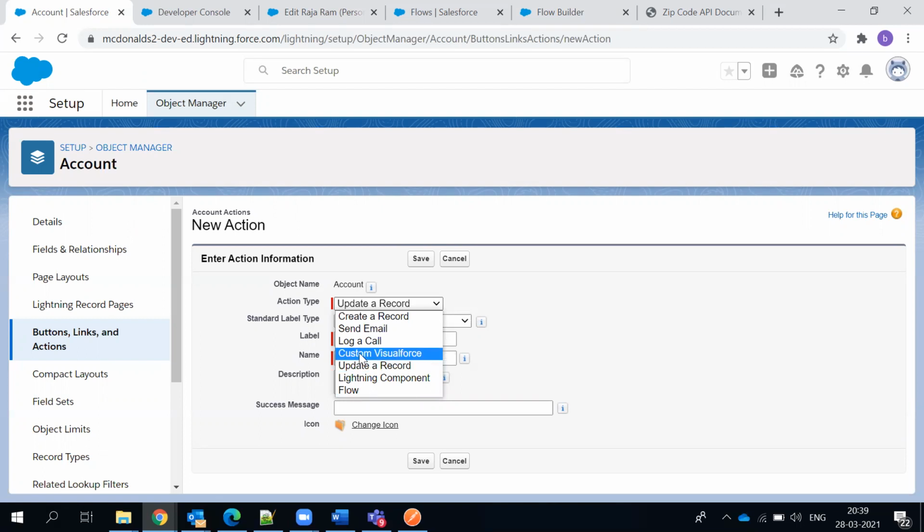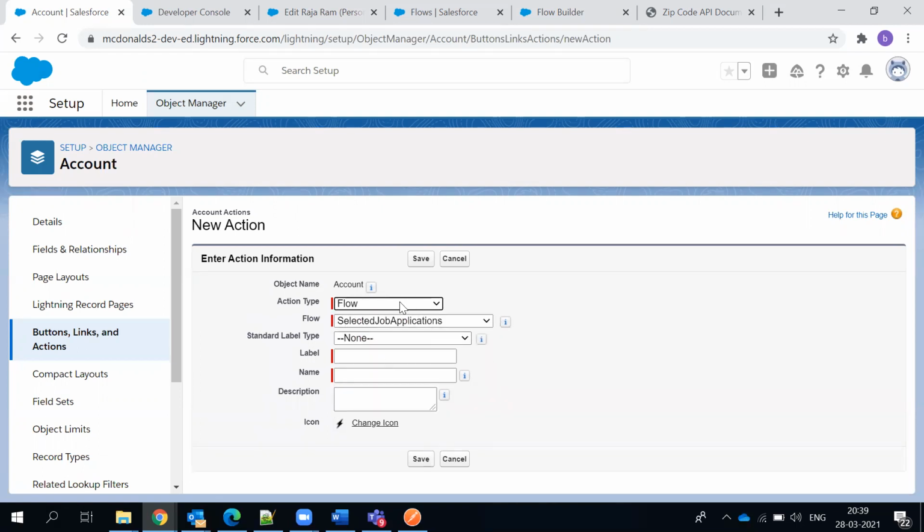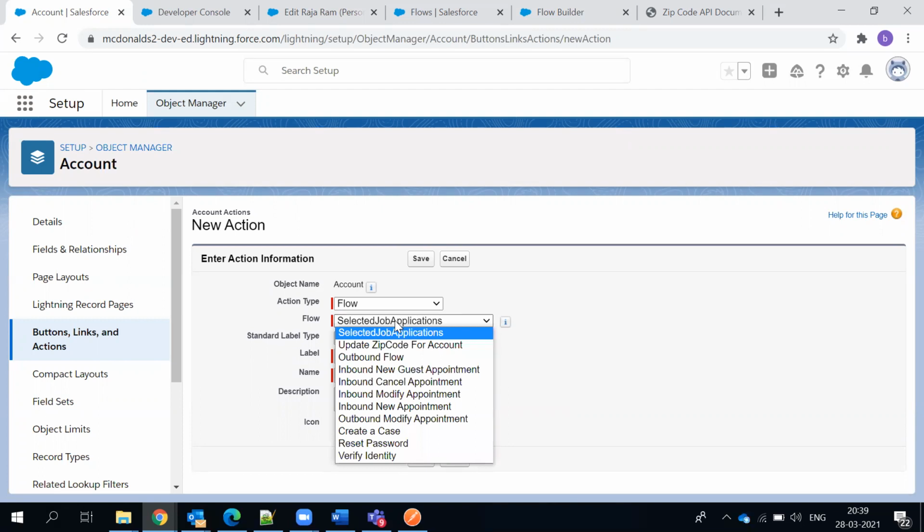I have a custom option, something like custom Visualforce, Lightning component, or Lightning flow. Out of these, two things are UI based, where we write custom code, and the flow is something I can configure. So that's the reason I picked up this flow. And a few actions that we have: update zip code for account. That is the update flow you created, right? The flow name it is.